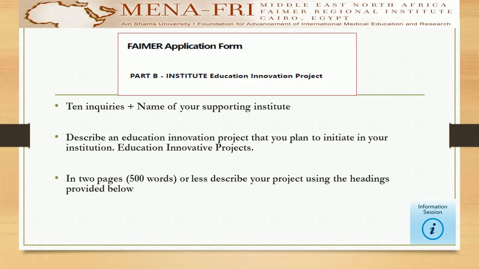It is recommended to prepare for the FAIMER project in 2 steps. First, select an innovative and feasible educational project topic in medicine. Second, prepare a Word file draft for the project application, not exceeding 2 pages A4 size or 500 words of narration, for the project description. Over the coming few slides, the second step will be clarified: how to write the project proposal step by step. And at the end of this presentation, hands-on quizzes are supplied that will help you much to select the proper topic for your project.